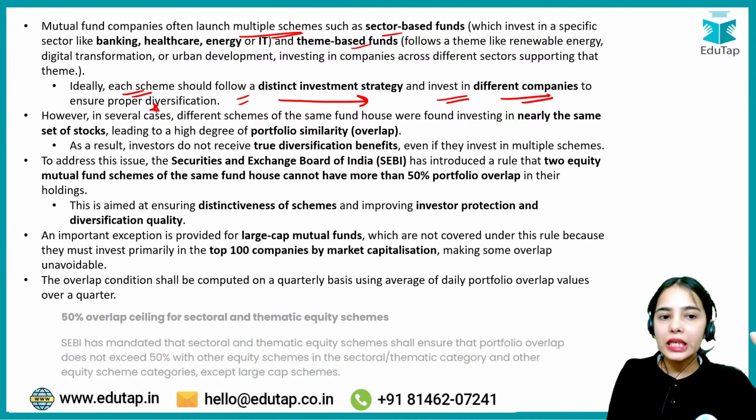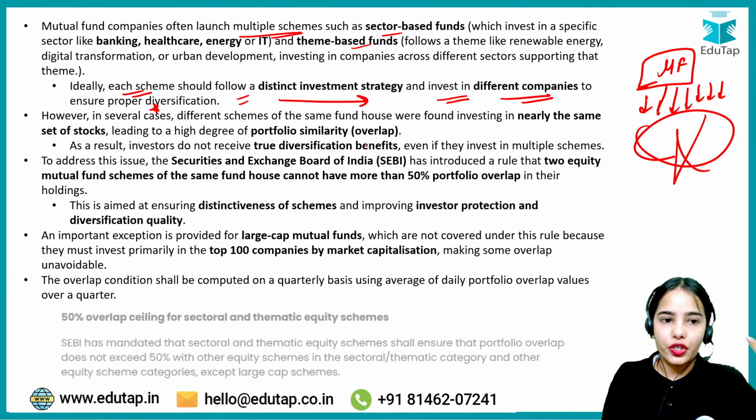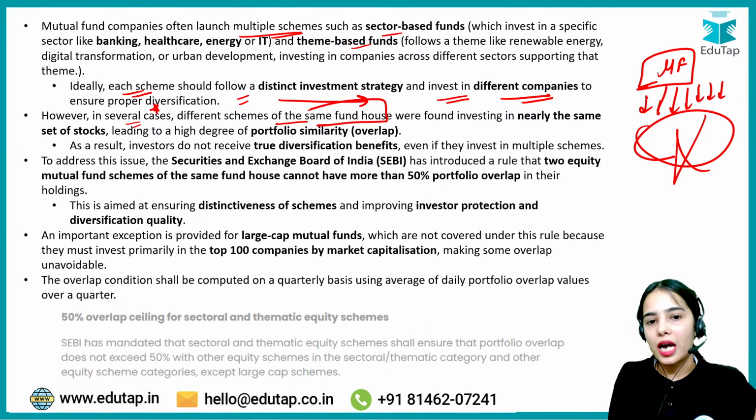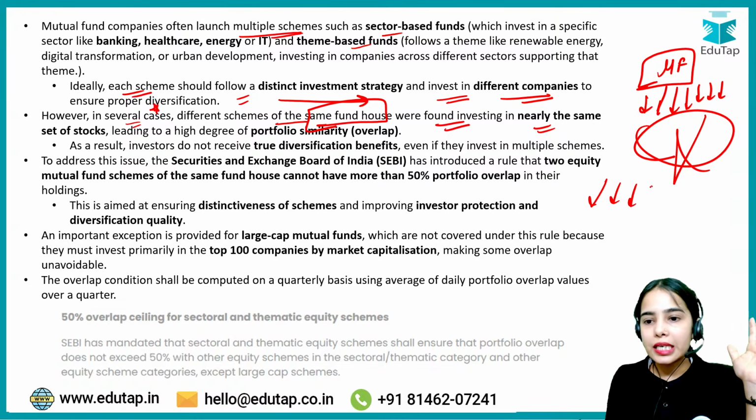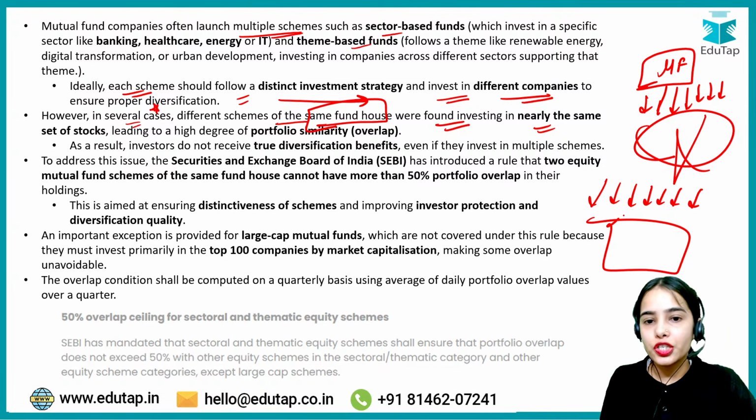But in several cases, different schemes of the same fund house were found investing in nearly the same set of stocks. So even if you were investing in different schemes, you were basically exposed to the same kind of companies. There was no diversification because of the overlap.